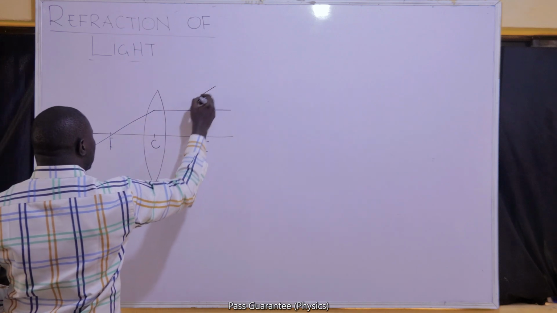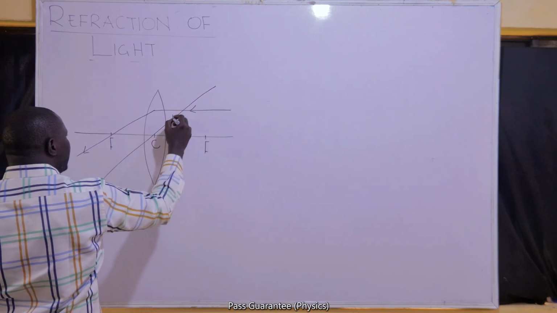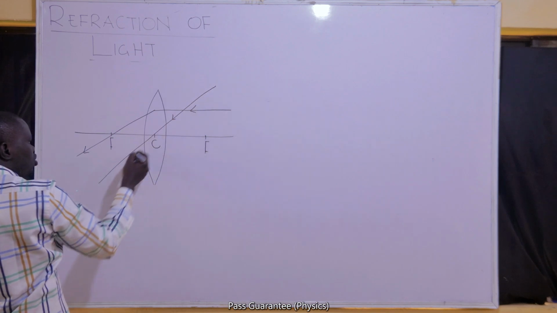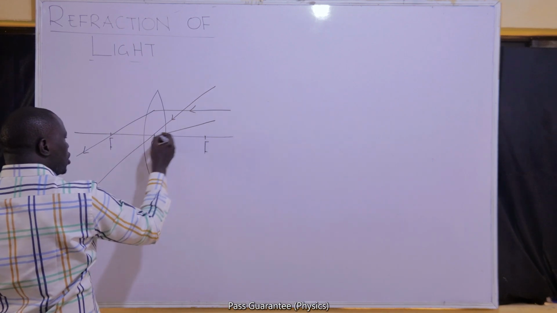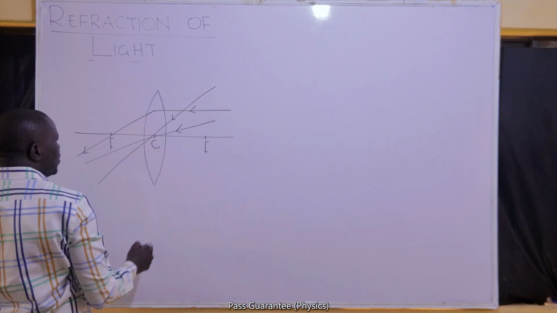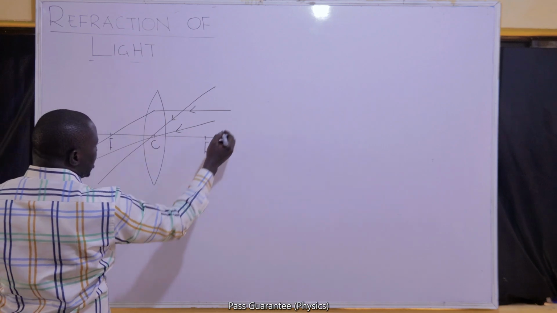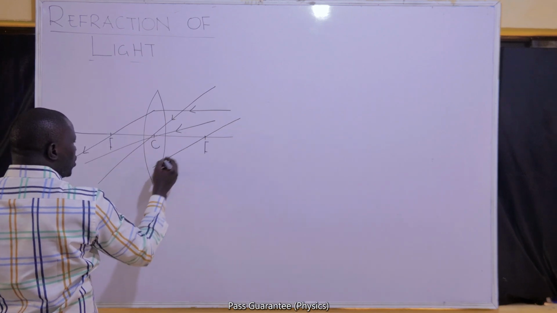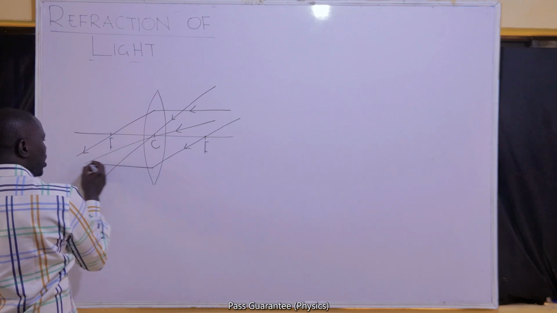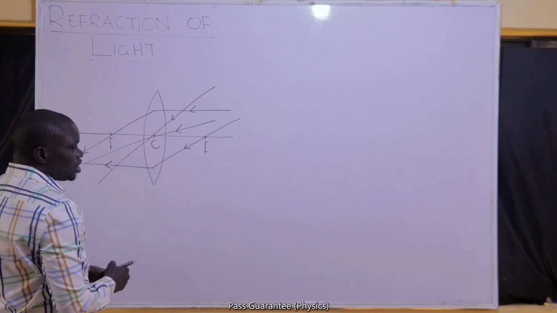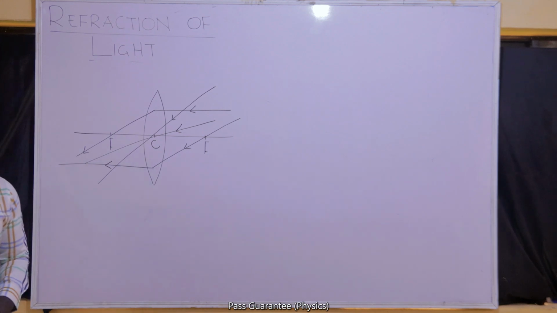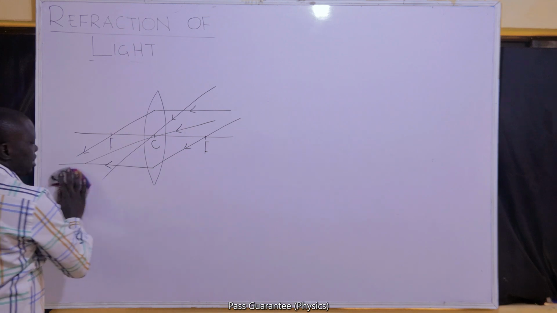Any ray of light that goes through C will pass through C undeviated. And the next one is the opposite of the first: any ray of light that comes through F will go parallel to the principal axis upon refraction. That can also be obtained for a diverging lens.